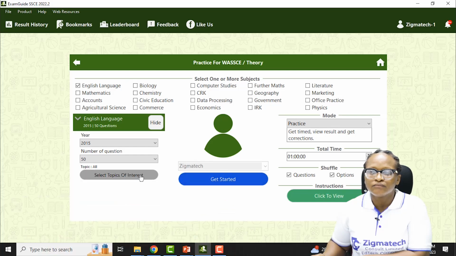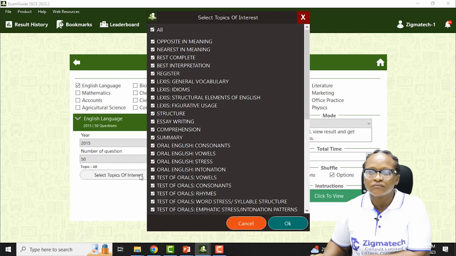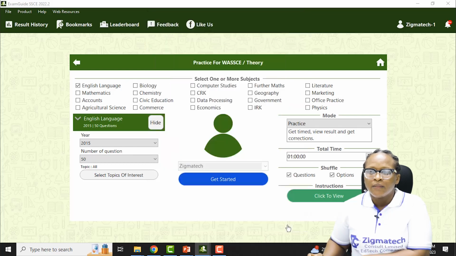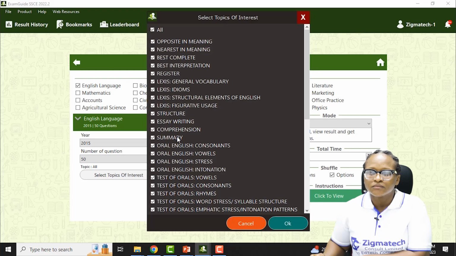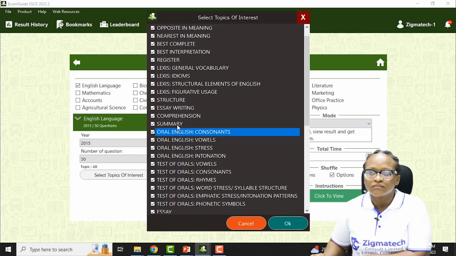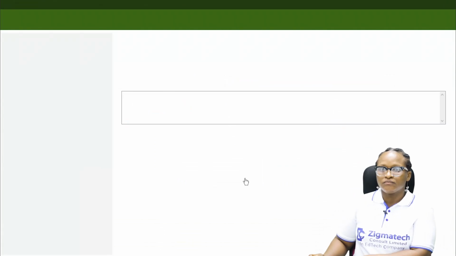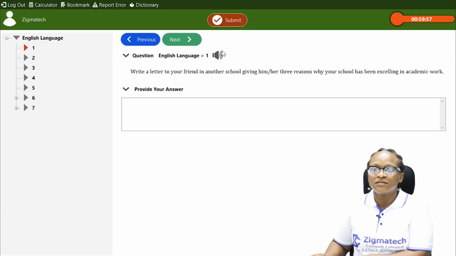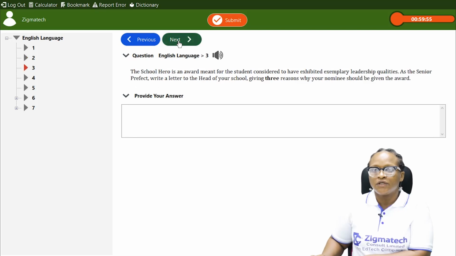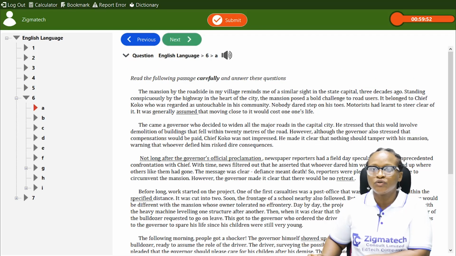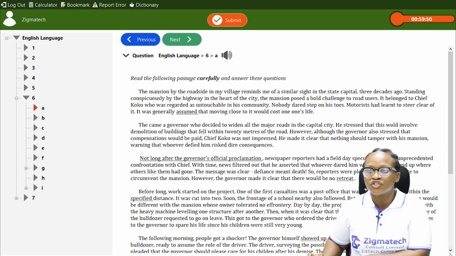Comprehension. So let's look at the question, the comprehension passage. It's basically a comprehension passage exercise.